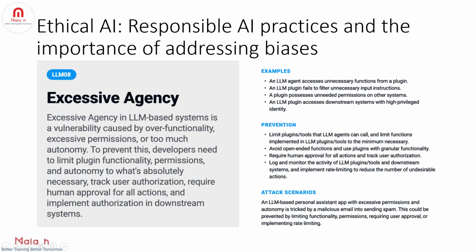And the next one is, as the name suggests, excessive agency. So excessive agency in LLM based systems is a vulnerability caused by over functionality, excessive permissions, or too much autonomy, right? So try preventing it by limiting the plugin functionality. So use it only when it is absolutely needed, right? So don't try to give excessive permissions. So an LLM agent accesses unnecessary functions from a plugin, right? So these are different examples here.